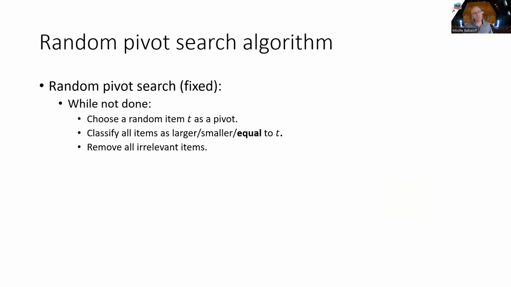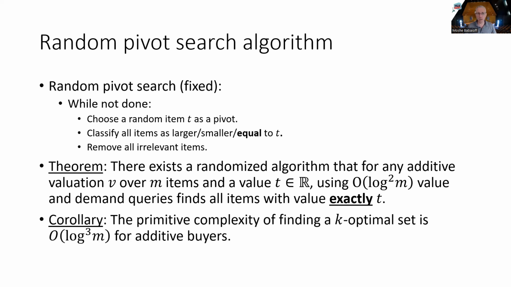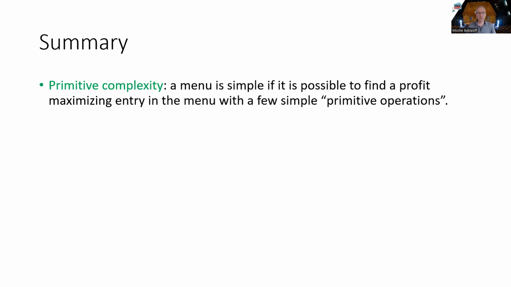So what do we need to do? If we're able to classify items not only into items that are smaller or larger than the threshold, but also particularly the items that have equal value to this threshold, then we'll be able to decide which way we need to continue searching. So the heart of the result is proving that with polylogarithmic many value and demand queries, we can actually find all the items that have value exactly t. And once we're able to do that, we can run this log m number of times to get a polylogarithmic, log cube, number of queries to find the k-optimal set.